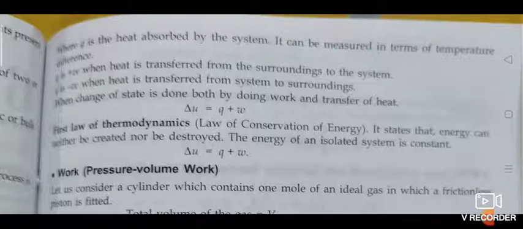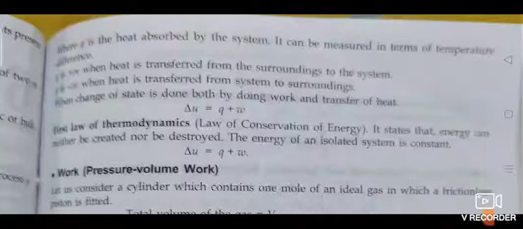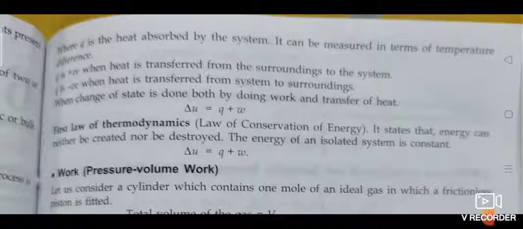By using that, later problems will be there. Actually, it is a conservation of energy. And from this you can derive another equation: Q is equal to W plus delta U. Q is the heat given to the system. When you are giving the heat, some work will be done by the system. So W is the work done by the system, and delta U is the increase in internal energy of the system.